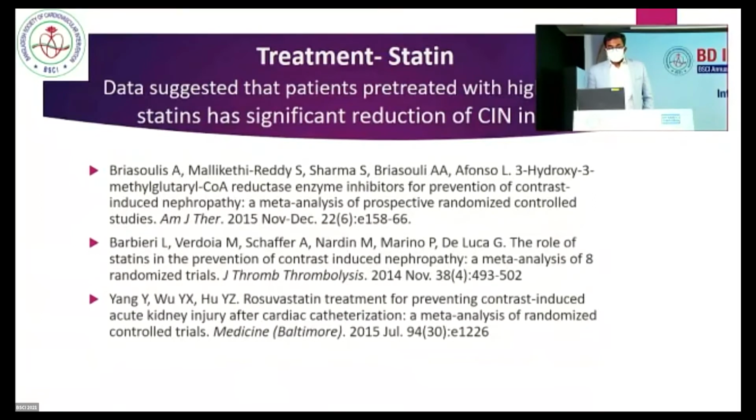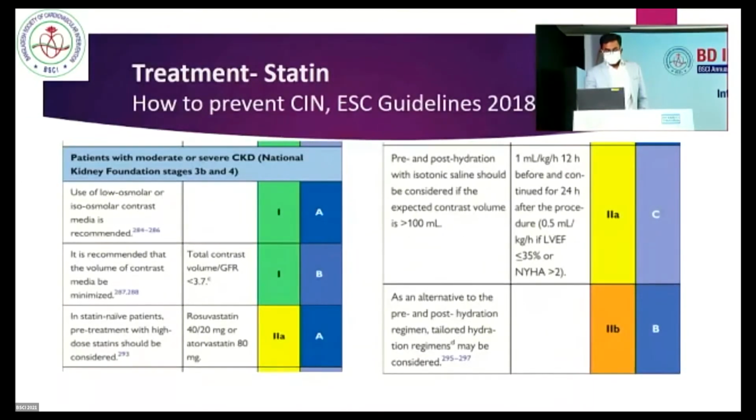Treatment with statin. Data suggested that patients treated with high dose statin have a significant reduction of contrast-induced nephropathy. There are meta-analyses and randomized control trials, all suggesting this. According to those data, the ESC 2018 guidelines recommended rosuvastatin 20 to 40 milligram or atorvastatin 40 to 80 milligram before the procedure to prevent contrast-induced nephropathy, a class 2A indication.